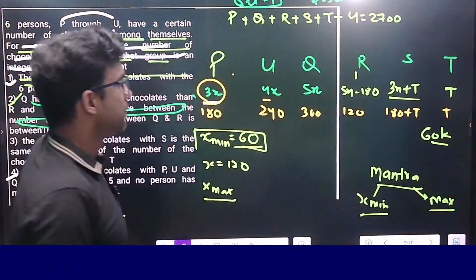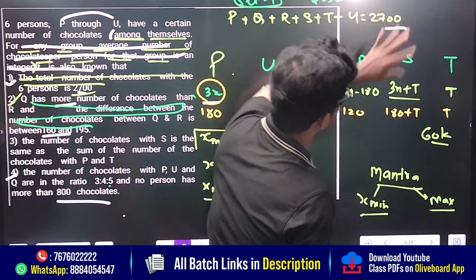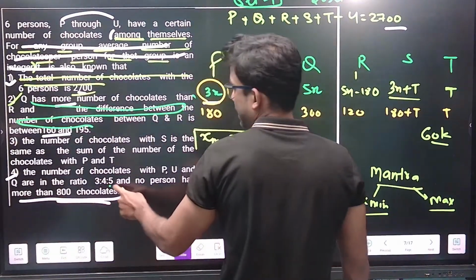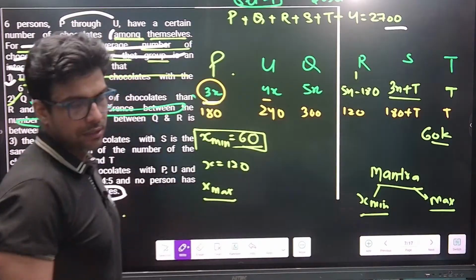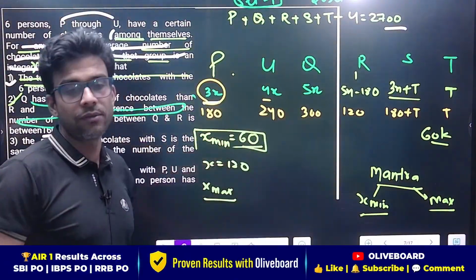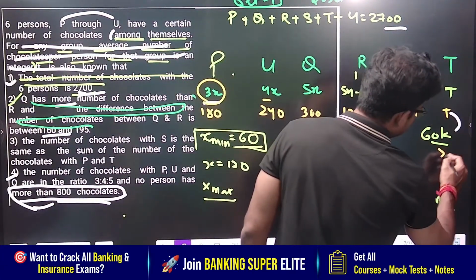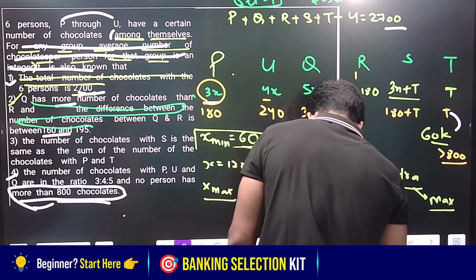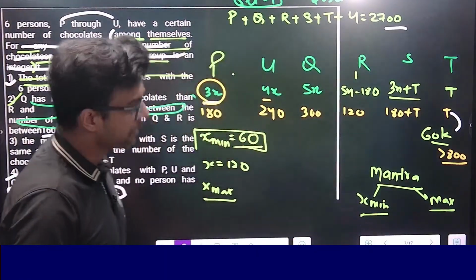Now because P plus Q plus R plus S plus T plus U equals 2,700, and also none of the people have more than 800 chocolates, if I figure out the value of T and this is okay, and 2,700 is okay, then this value is right. Eventually, the value of T should be less than 800 as of now. Yes, second number may be 180.